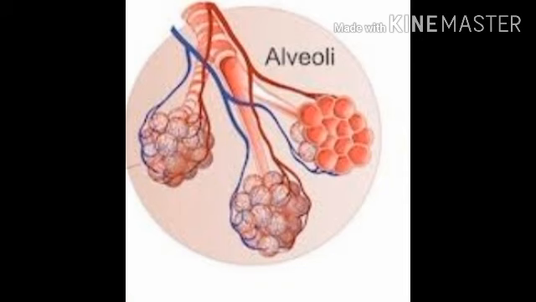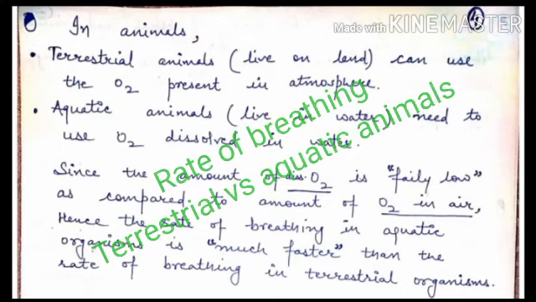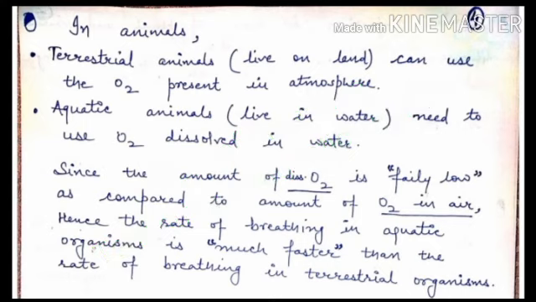If we talk about one more thing here, the rate of breathing in terrestrial and aquatic animals, then what will we conclude? We conclude that the rate of breathing is faster in aquatic animals in comparison to terrestrial animals. Reason being, terrestrial animals take oxygen present in the atmosphere.